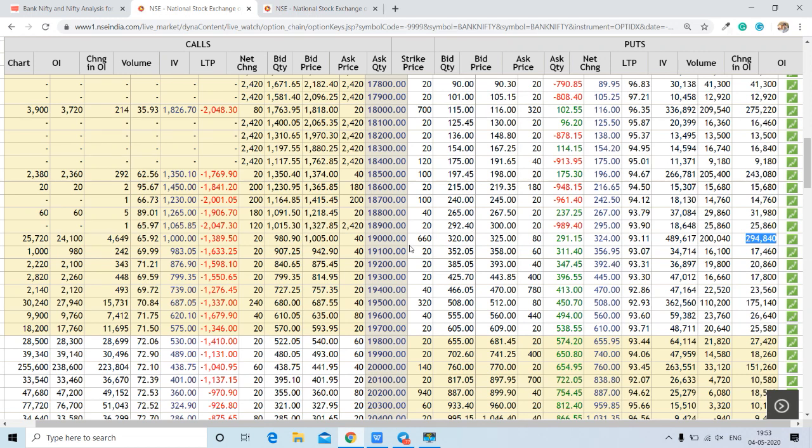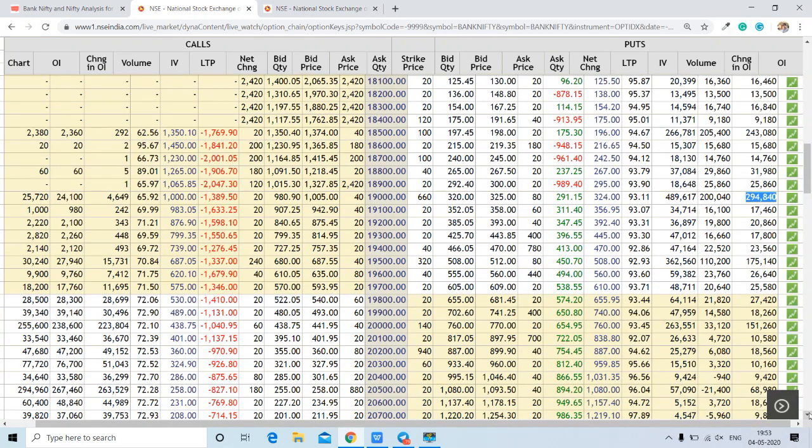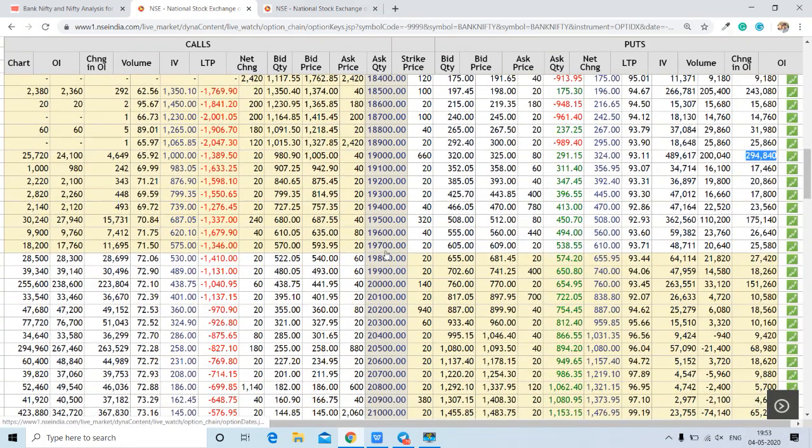Now if we talk about the pivot level, then this could be the pivot level. Why is this one, 20,000, the pivot level? If you see here the call side addition and this one, the interest of both bulls and bears is over here, so we can say 20,000 is the pivot level. Below this Bank Nifty is weak, above this we can see some movement towards 21,000. So this is the make or break level for the Bank Nifty.